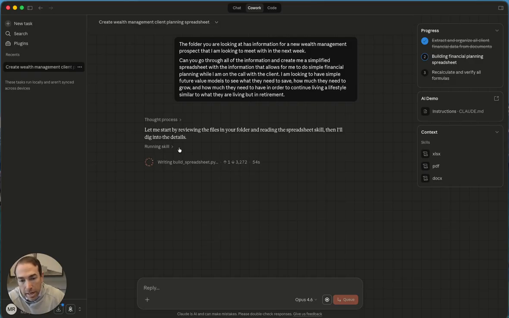And so it looks like it's writing and building. This is writing build spreadsheet.py. I think it goes more, but that's like a Python. So what it's doing right now is I think it's coding everything that it needs to do. It's writing that. It's taking about 1 minute and 5 seconds.